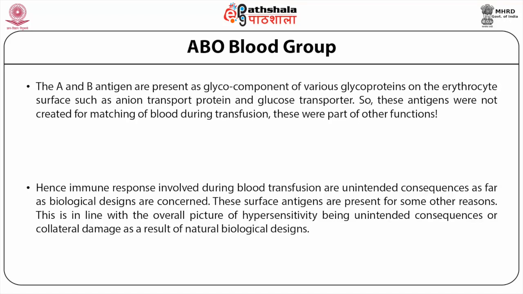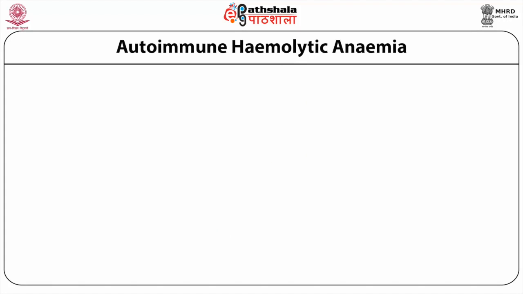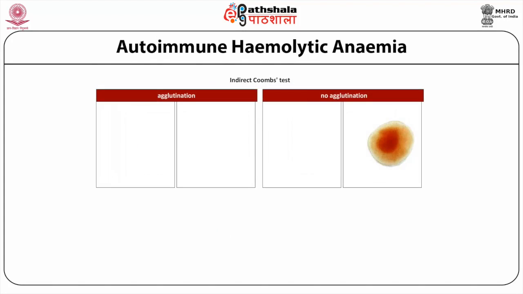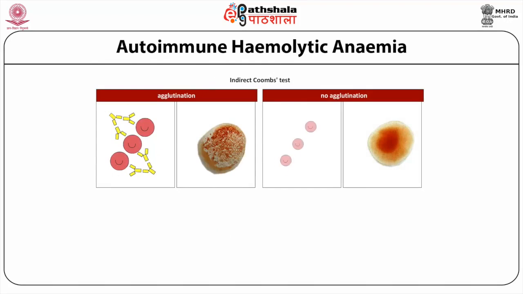This is in line with the overall picture of hypersensitivity being unintended consequences or collateral damage as a result of various natural biological designs. We will cover autoimmune diseases separately and fairly extensively actually.